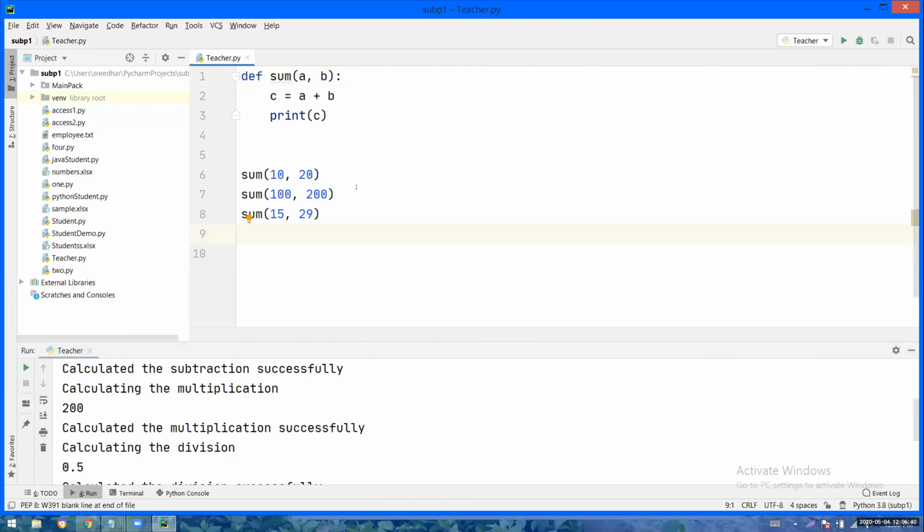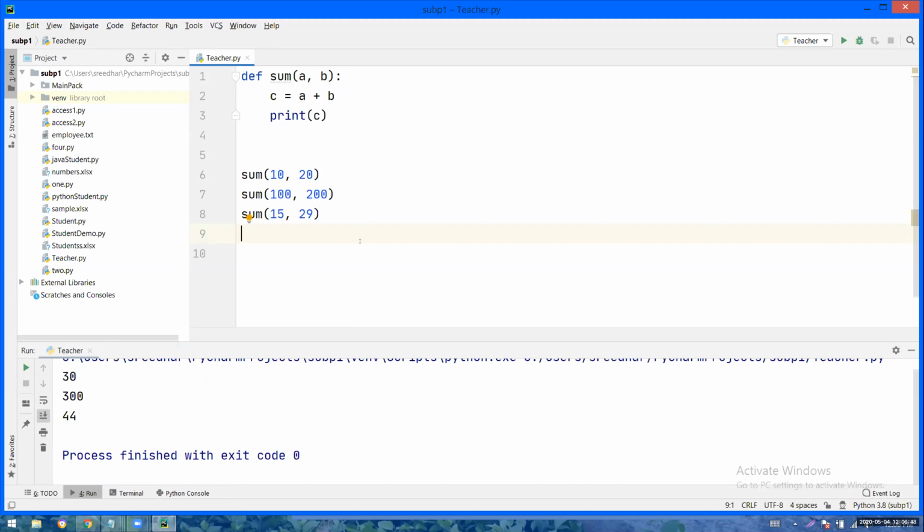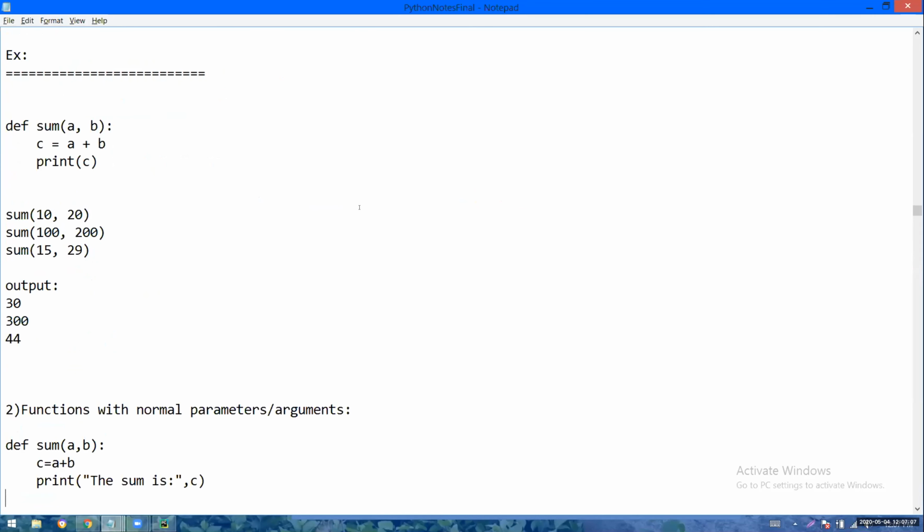Oh, understood. 30, 300 and then the last 44. Correct. 30, 300 and 44. So 10 plus 20 is 30. After executing the definition, next instruction. Again call 100, 200. 100 plus 200 is 300. Again call 15, 29, 44. Okay, I will show you one more program. You please tell the output.